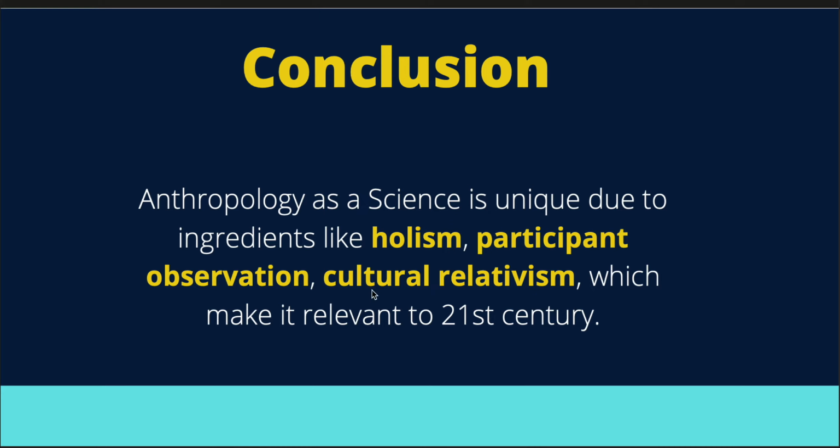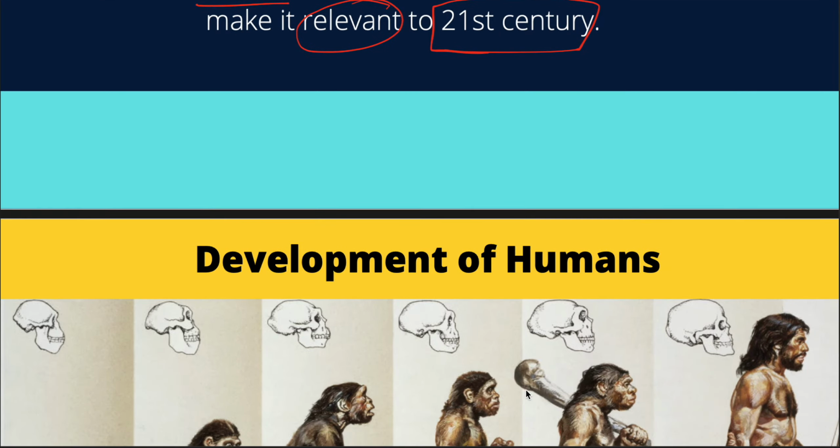For example, this can be one example of a conclusion. Anthropology as a science is unique due to ingredients like holism, participant observation, cultural relativism, etc., which make it relevant to today's world. That is how you can conclude. See, this is just one type or one method of conclusion. This may not be perfect, but this can be one of the important and impressive conclusions.